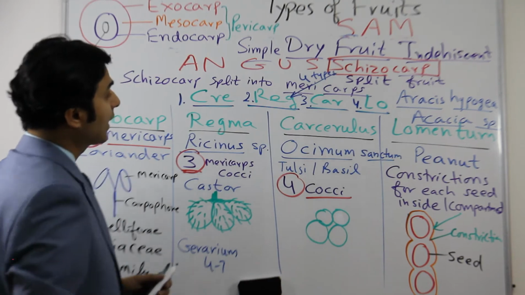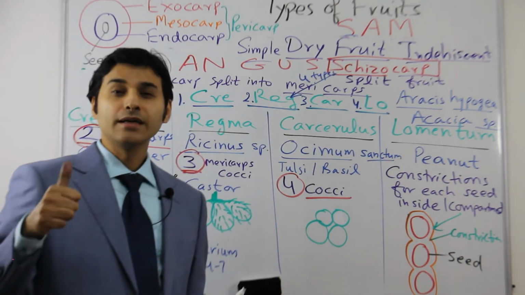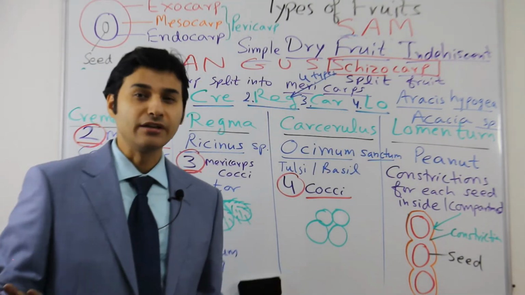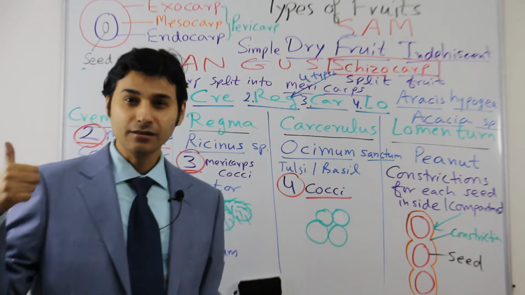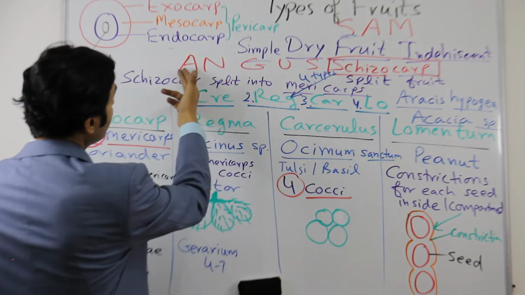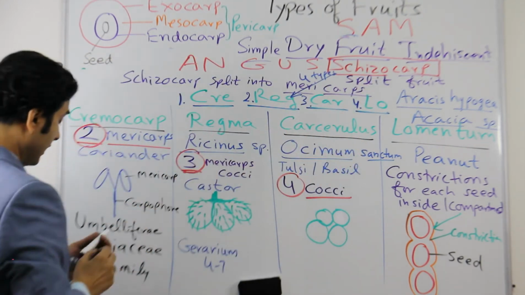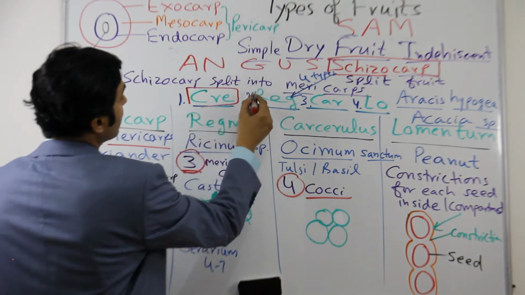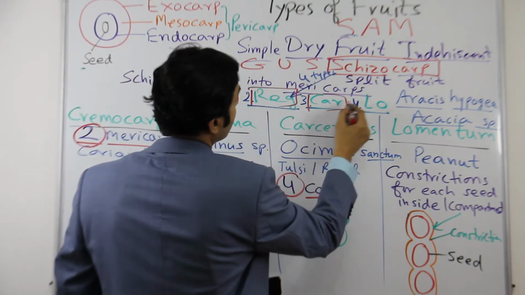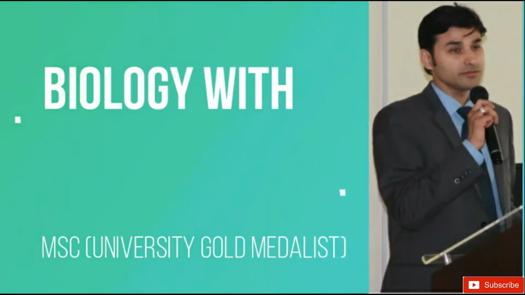So this is how we finish now the dry indehiscent fruits, all the types of indehiscent fruits, starting from the guess method: achene, nut, grain, utricle, samara, schizocarp, and then the examples or the subdivisions of schizocarp, cri, reg, car, lo, and with examples.